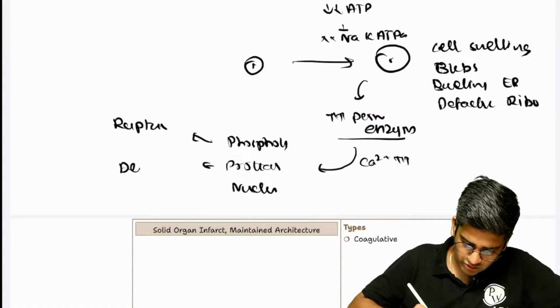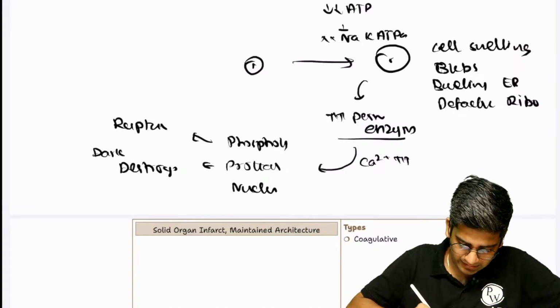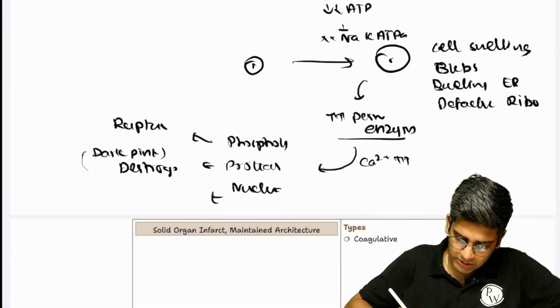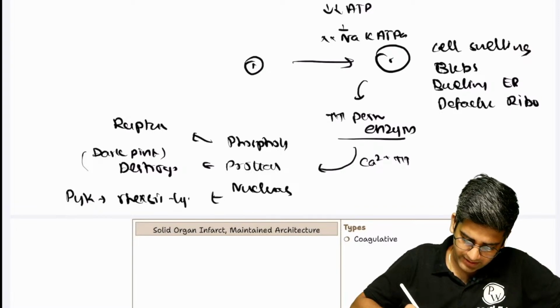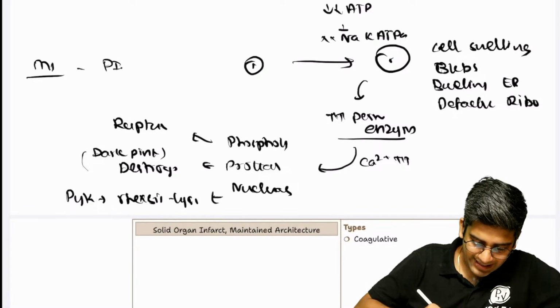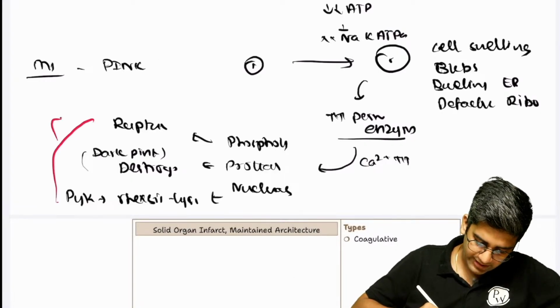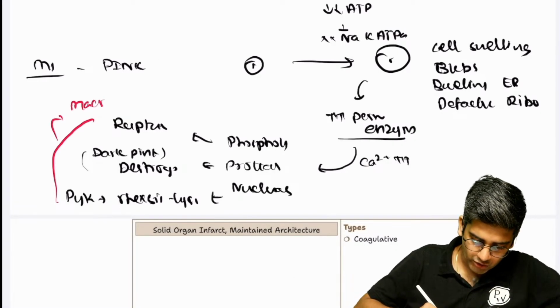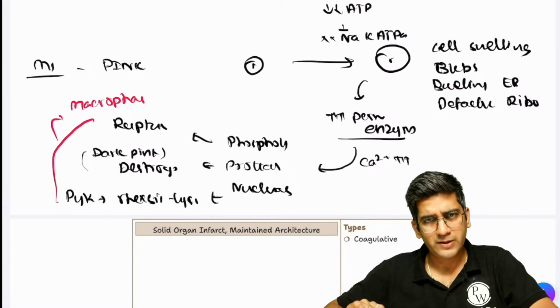This will destroy the protein, so automatically it becomes darker pink in color. Destroyed protein is always darker pink. Nuclease, obviously what will it do? It'll do your pyknosis, karyorrhexis, karyolysis. So finally in the microscopy of necrosis, I'm going to see only pink color. And all these will finally be removed by macrophages or your inflammatory cells, right? This is in short about the pathogenesis of necrosis, right?